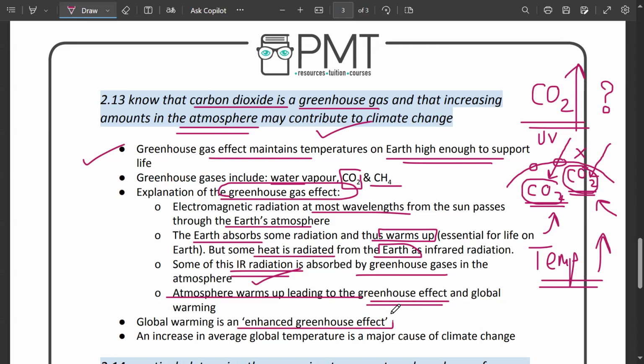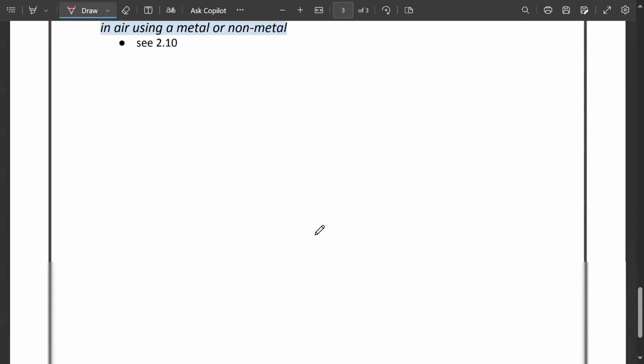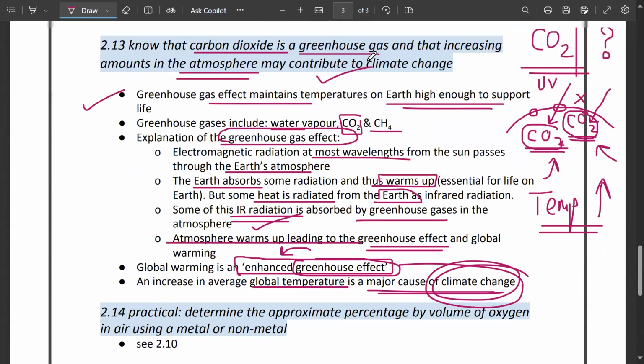Global warming is known as the enhanced greenhouse effect. Greenhouse effect wasn't a problem. Human activities have made it an enhanced greenhouse effect. And an increase in average global temperatures is a major cause of climate change. Got it? Let me show you one.